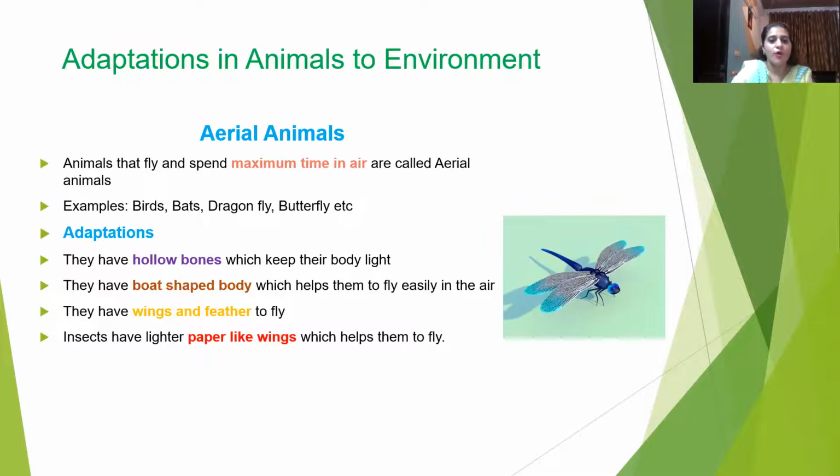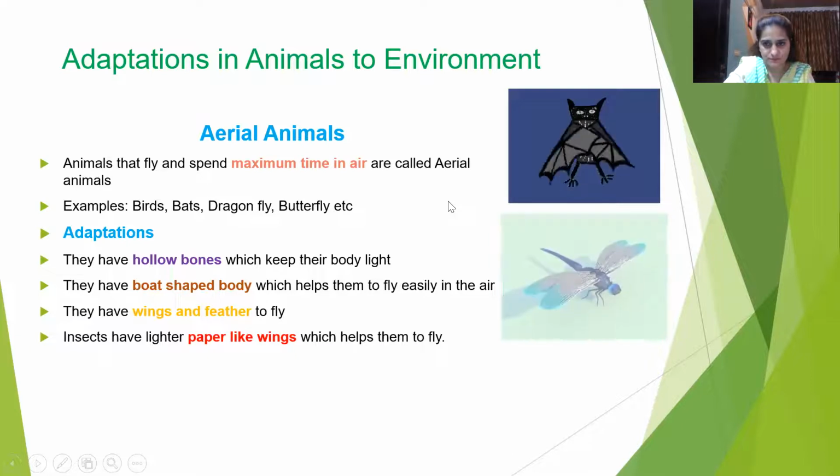They have hollow bones which help them to keep their body light. So as they have to fly in air, they need to have very light bodies. So birds and other aerial animals, they have hollow bones. Okay. So they have boat-shaped body. So boat-shaped body is the body which, at the edges, is narrow and is broader at the center. You can see in the picture.